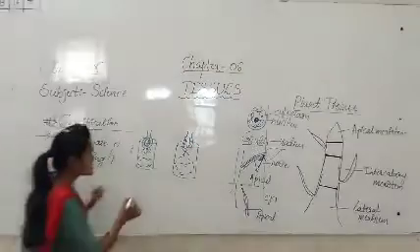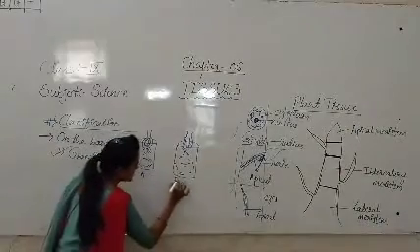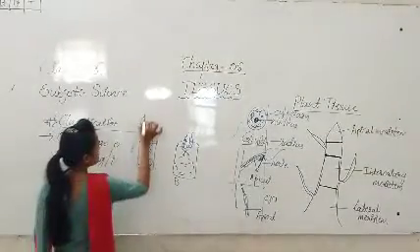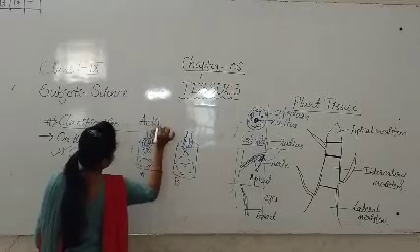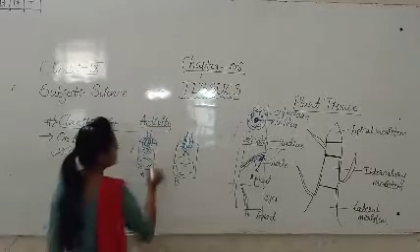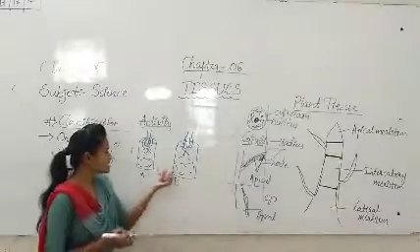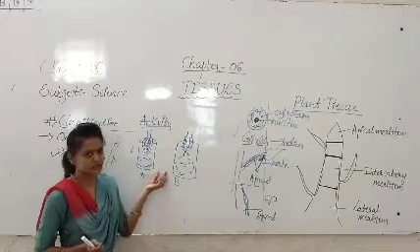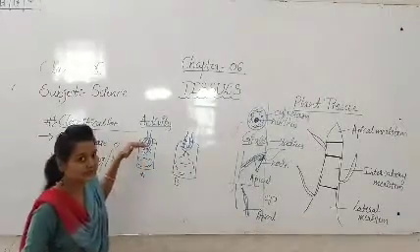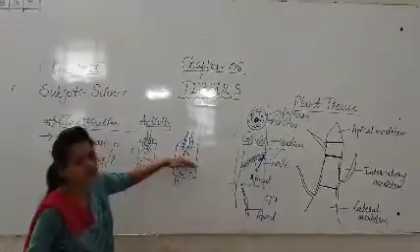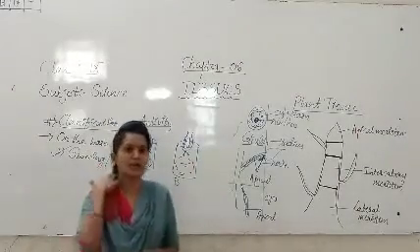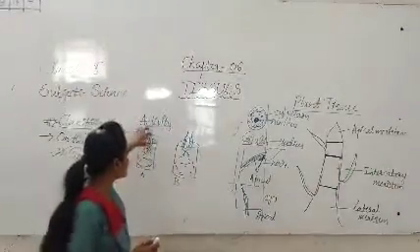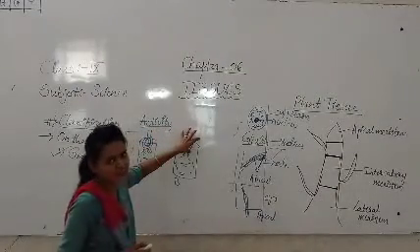See students, this is jar A, this is jar B. Activity: first, take 2 jars, jar A, jar B. Fill them with water, not fully, only half, and take 2 onion bulbs.